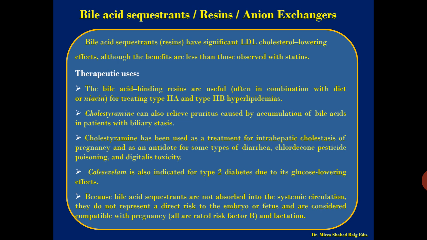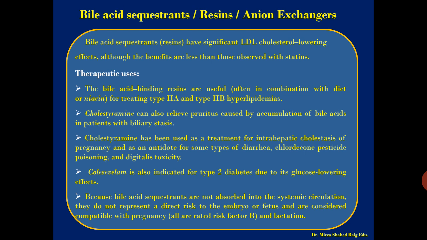Because bile acid sequestrants are not absorbed into the systemic circulation, they do not present a direct risk to the embryo or fetus and are considered compatible with pregnancy. All are rated risk factor B in lactation. The major advantage of these drugs is that they are inert resins.